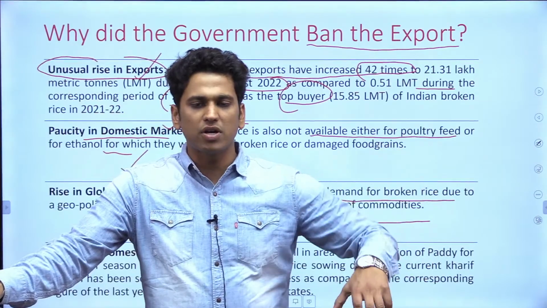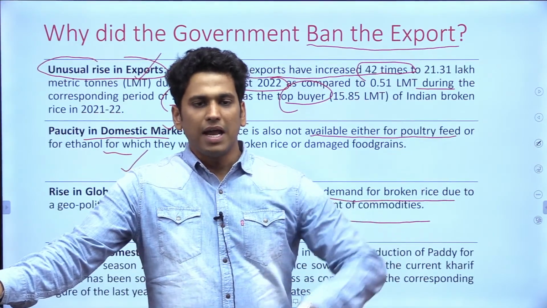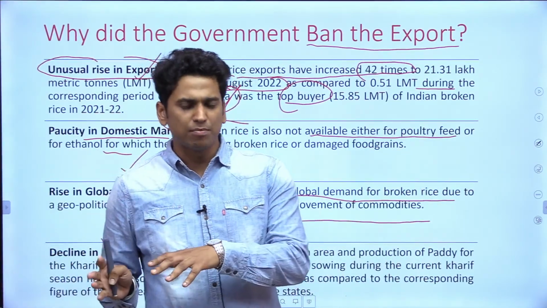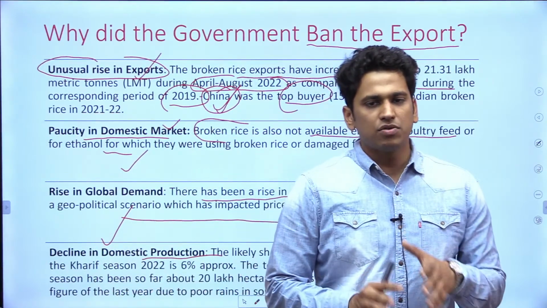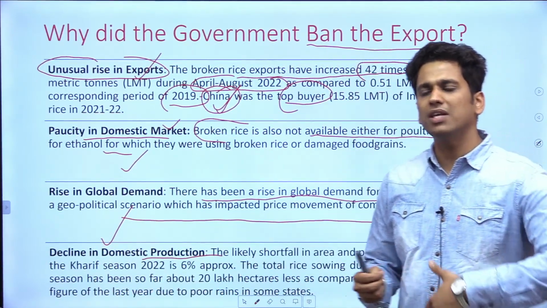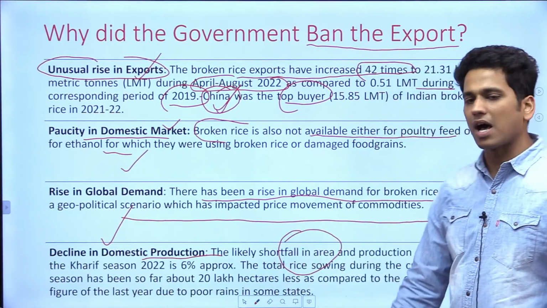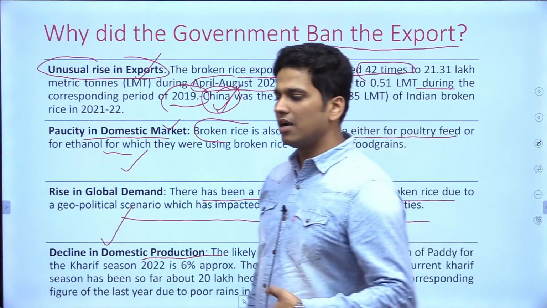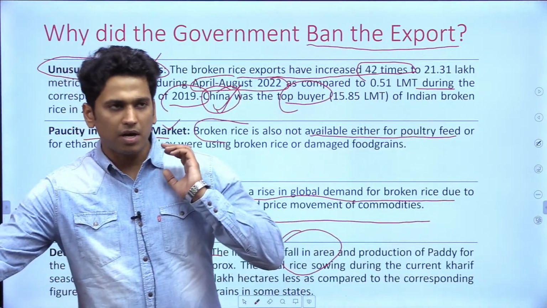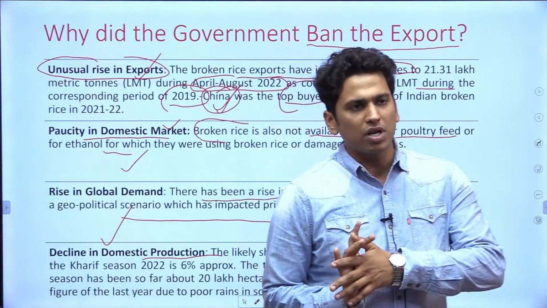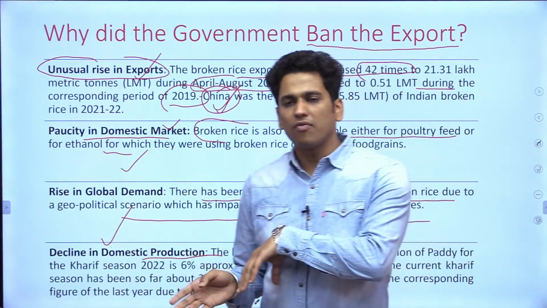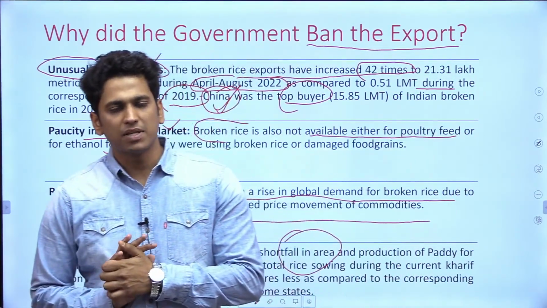So it's going to create shortage where? In our own country, and we have seen that livestock depends mostly on this broken rice. So we cannot afford to be exporting broken rice when it is already in shortage during this Kharif season. As a result, the government banned the export, and 20% duty was applied on non-basmati rice.